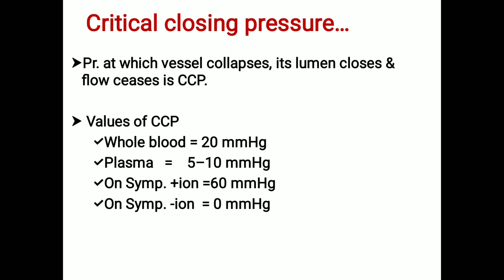What is the value of critical closing pressure? In whole blood it is 20 millimeters of mercury, in plasma it is 5 to 10 millimeters of mercury. On sympathetic stimulation, the critical closing pressure becomes 60. On removal of sympathetic stimulation, the pressure becomes 0 millimeters of mercury.